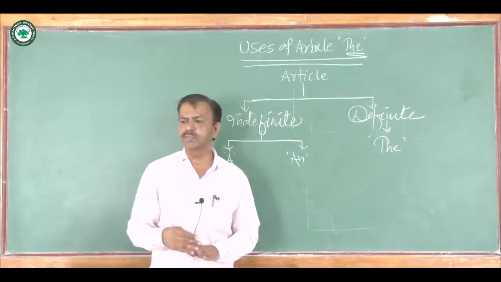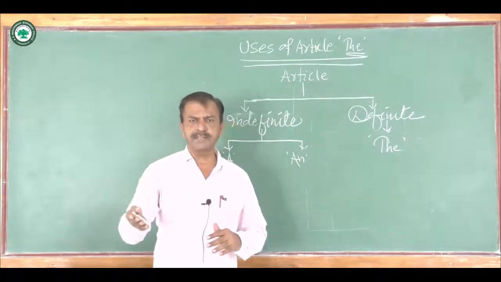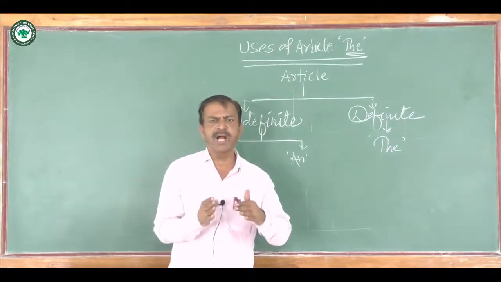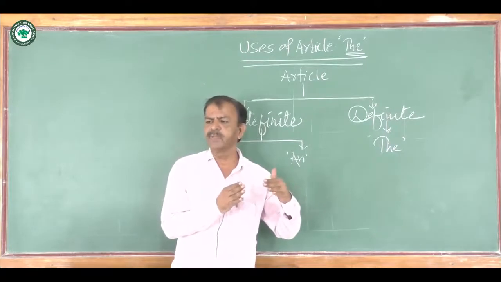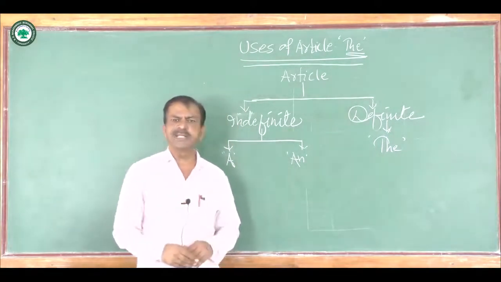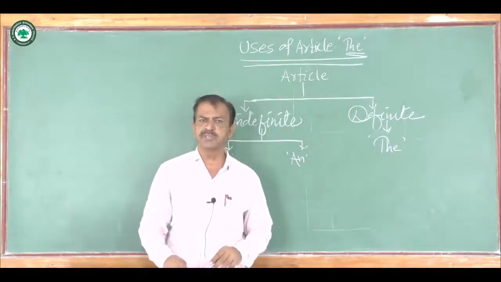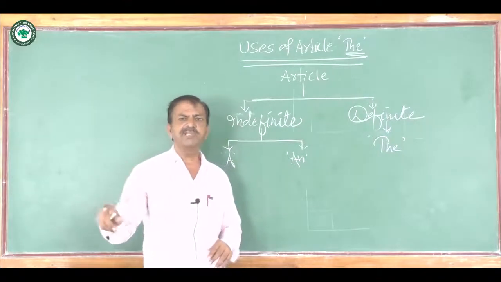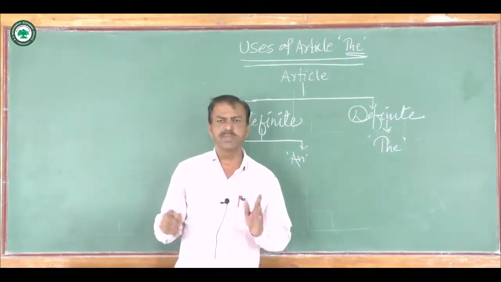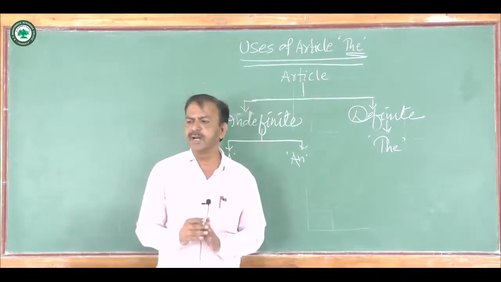Or the Hindu. When we say the BJP, the Congress, these are the names of political parties. So we have to use article the before it. Or take the example of a historical event. For example, the French Revolution. So French Revolution is a historical event. So we have to use article the here. So the French Revolution or the Quit India movement.